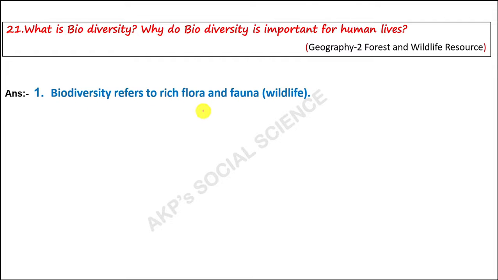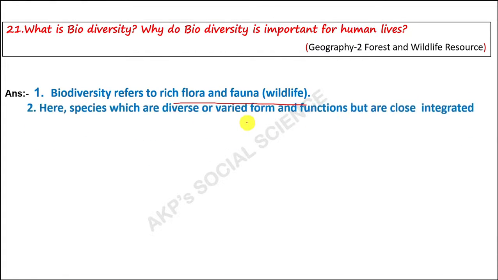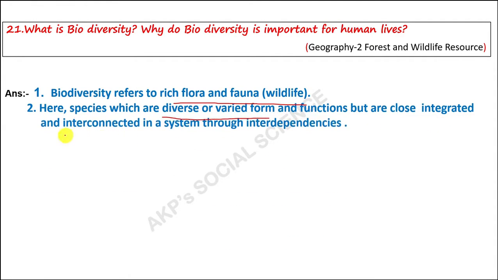Diversity refers to rich flora and fauna. Flora means vegetation or trees, fauna means wildlife or animals. Here species which are diverse are varied in form and functions but closely integrated and interconnected in a system through interdependency. Here all the species depend upon each other. It may be animals or plants.